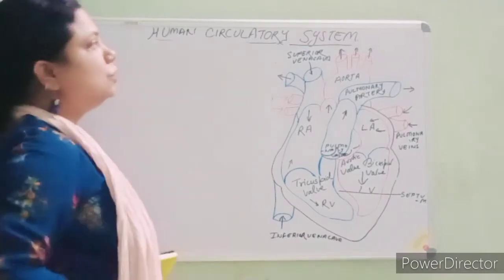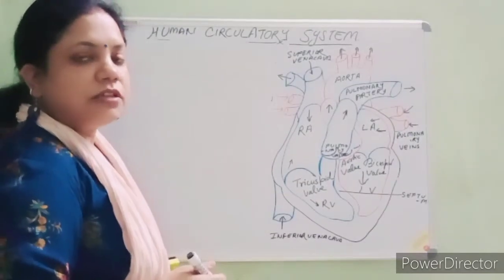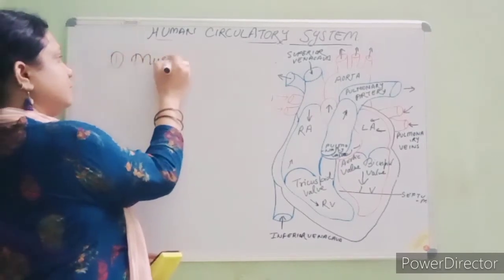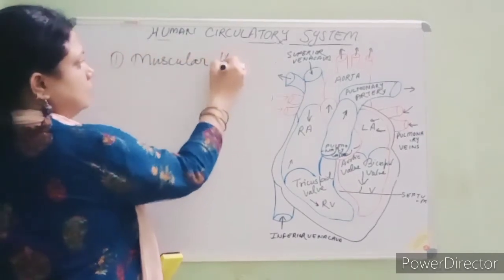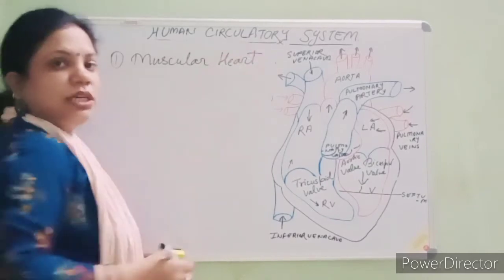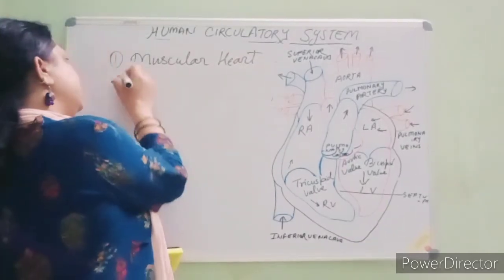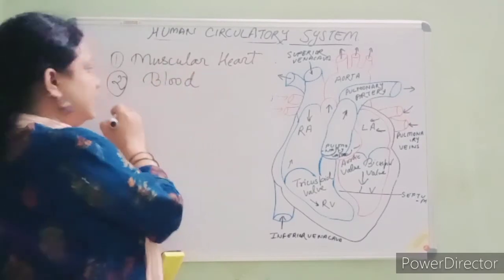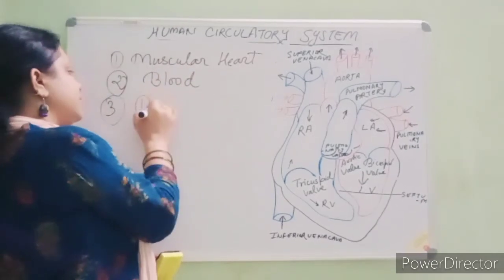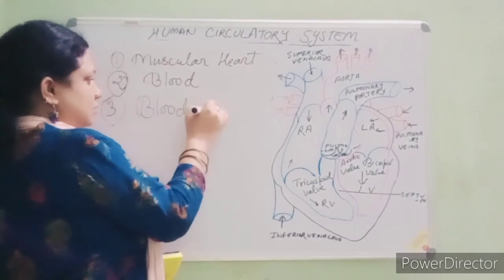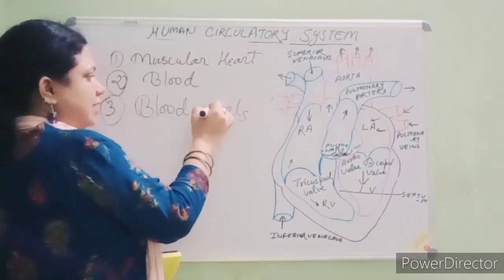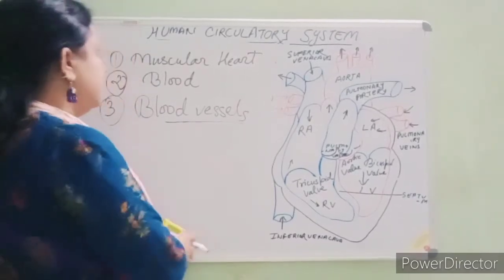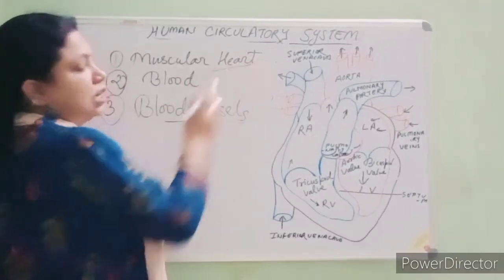Students, the human circulatory system consists of the muscular heart, second the blood, and third the blood vessels. And blood vessels are a closed network pathway. Clear? Now let me discuss the heart.